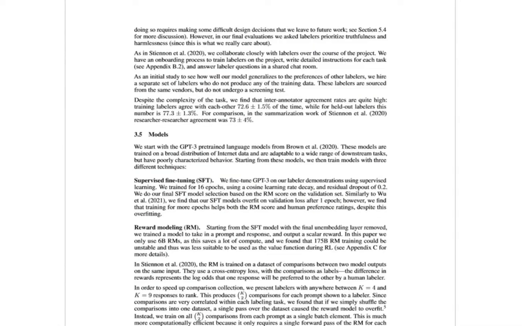And now moving on to the models, we have the supervised fine-tuning. They say that they fine-tune GPT-3 on their labeler demonstrations using supervised learning. We trained for 16 epochs using a cosine learning rate decay and residual dropout of 0.2. Interestingly, they find that the supervised fine-tuned models overfit on validation loss after one epoch. However, we find that training for more epochs helps both the reward model score and human preference ratings, despite this overfitting. Okay, that's pretty interesting.